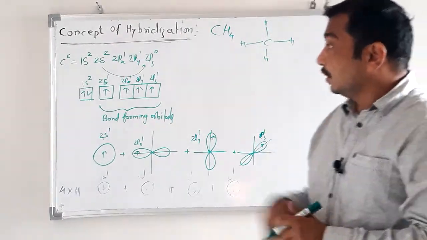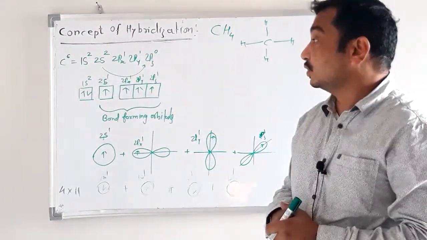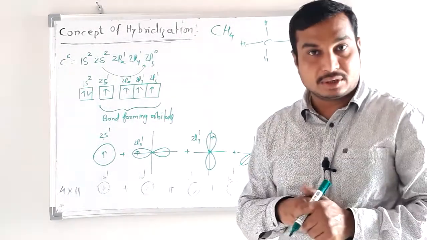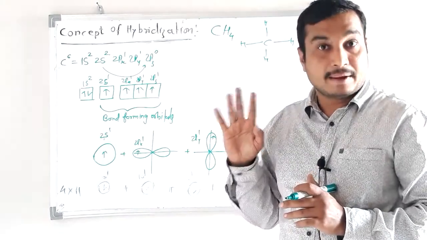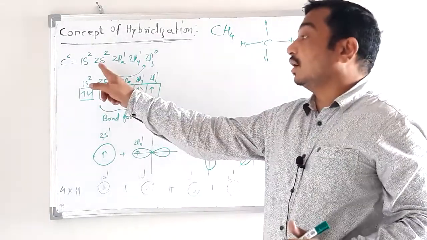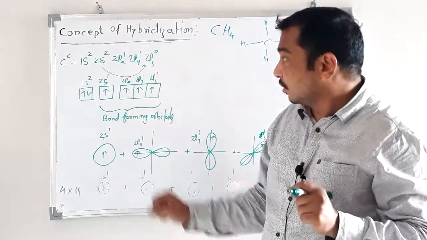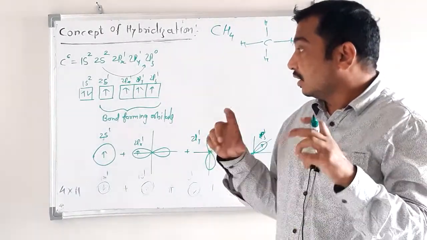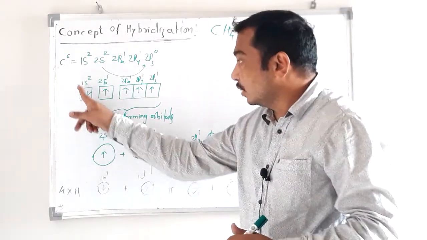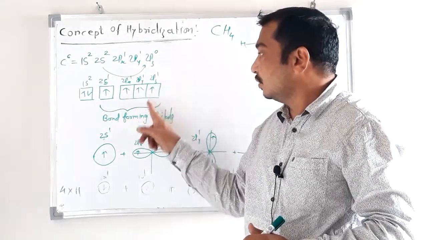Now we know the carbon ground state electronic configuration is 1s2, 2s2, 2px1, 2py1, 2pz0. Here carbon has 2 unpaired electrons, so it would be divalent, but actually carbon is tetravalent. This problem is solved by promoting one electron from the 2s orbital to the 2pz, which is already empty. Therefore we have promoted this electron and got the excited state electronic configuration of carbon, which is 1s2, 2s1, 2px1, 2py1, 2pz1.